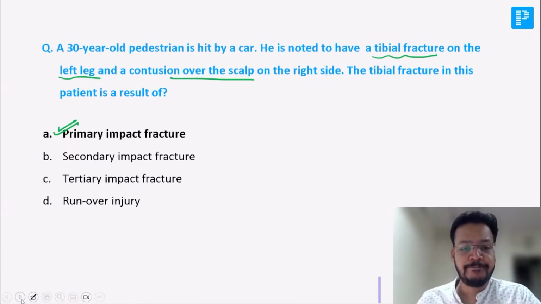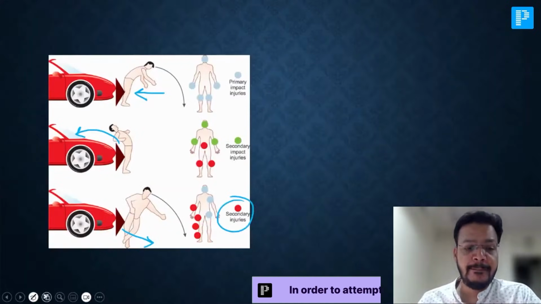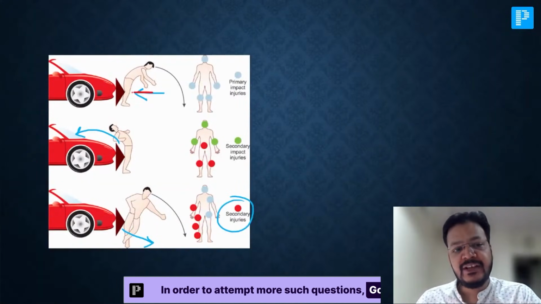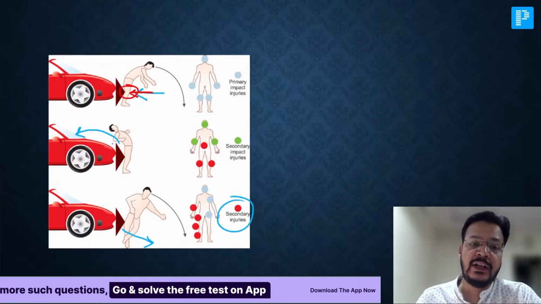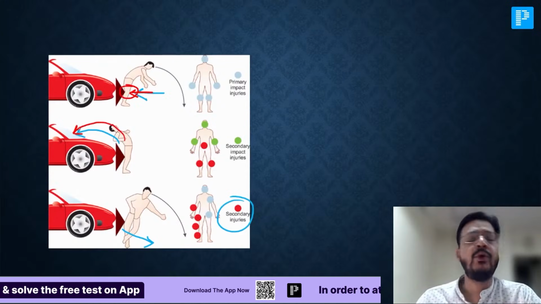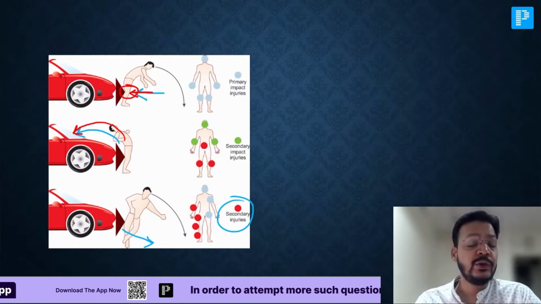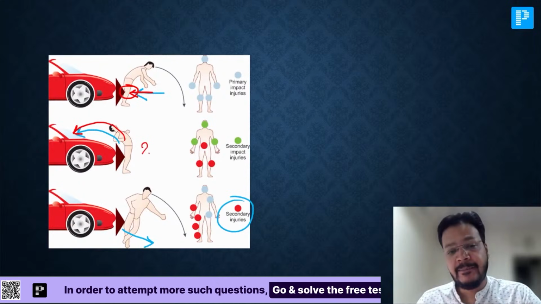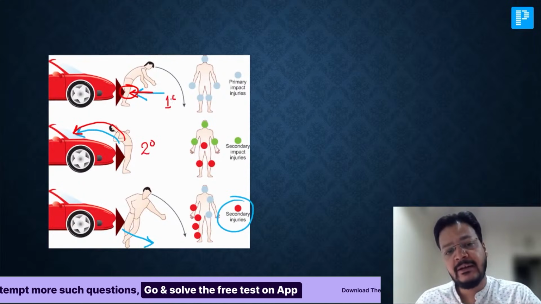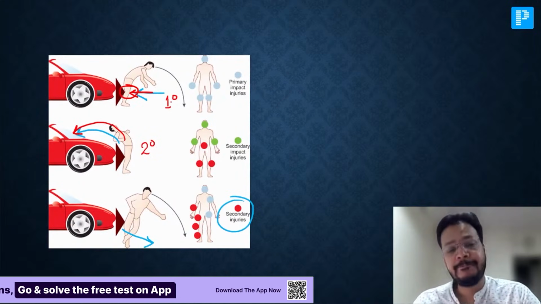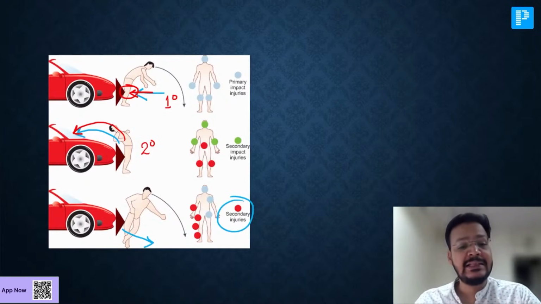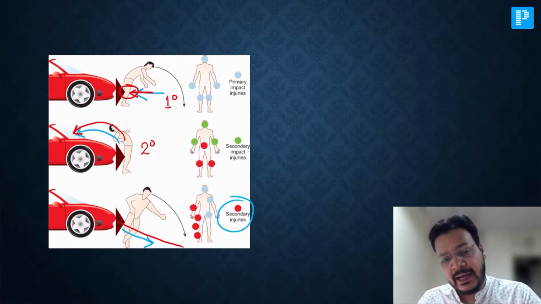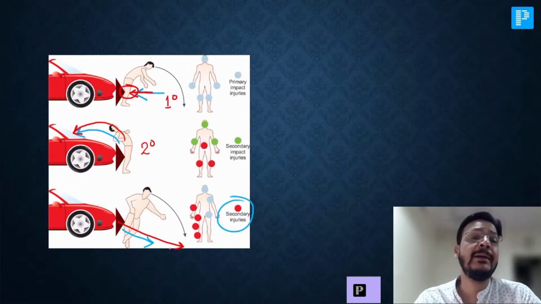Don't worry, I'll explain. See, the first impact injury on the leg is a primary impact injury. Now you are going onto the bonnet or glass. This is a secondary impact injury. You are going over the bonnet or the glass, this is a secondary impact. Now you are hitting the ground. That is a tertiary impact injury.